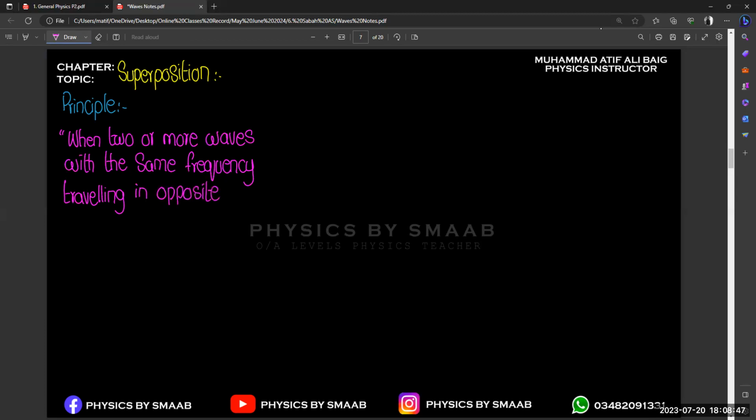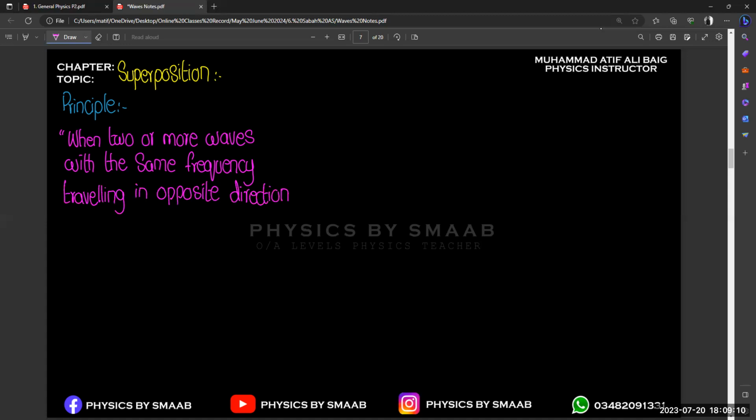Is the wavelength also kept the same? If you talk about the wavelength, frequency and wavelength are inversely related. You already studied this in the Doppler effect in space physics: if we increase the frequency, wavelength will decrease, and if we increase the wavelength, frequency will decrease.